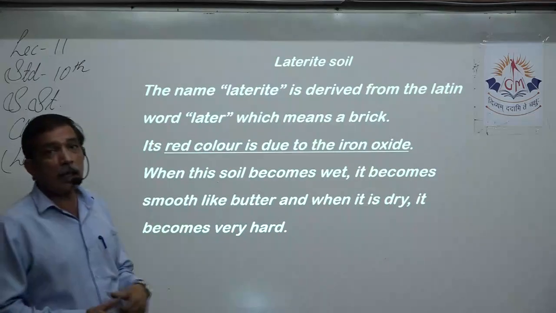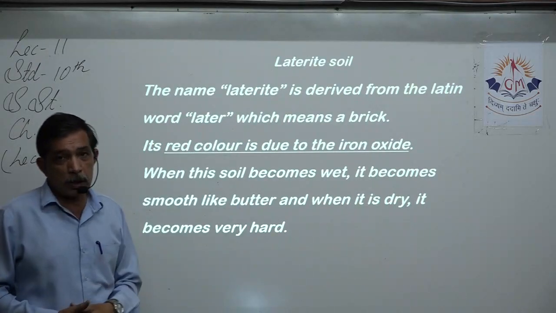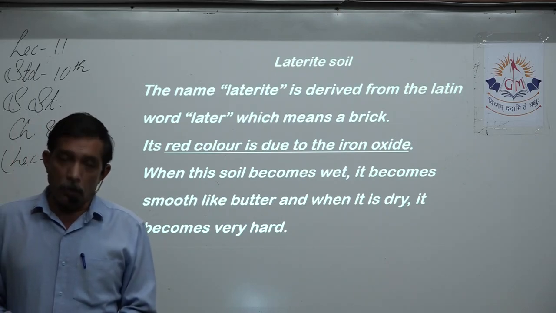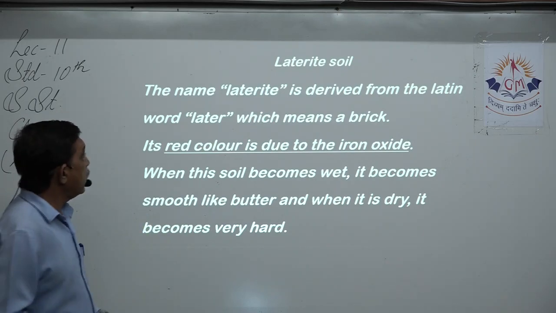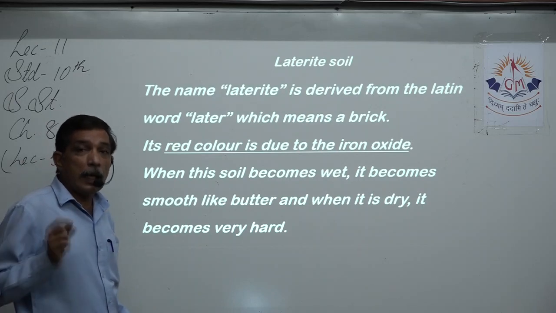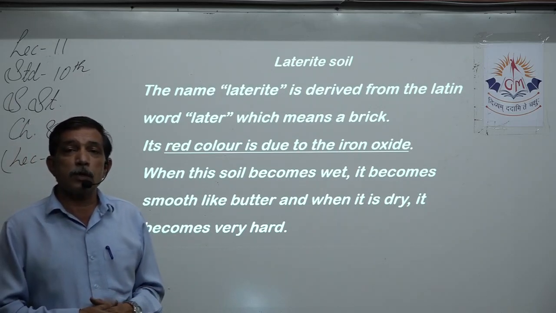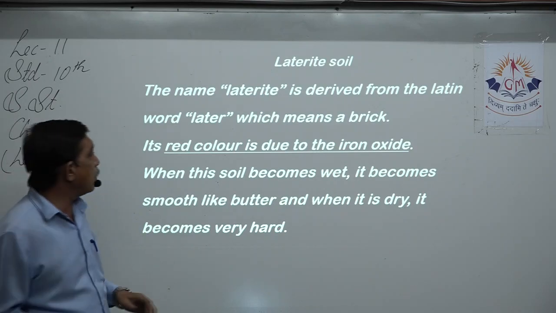It is red in color due to iron oxide. The presence of iron makes the color of the soil red. That is why laterite soil is red in color. It is quite different from another type of soil, that is red soil. When we come to it, we will know it.